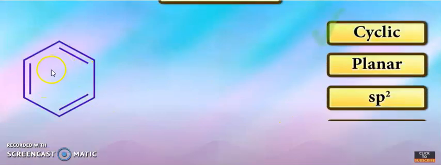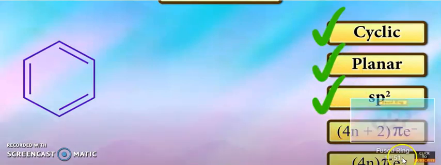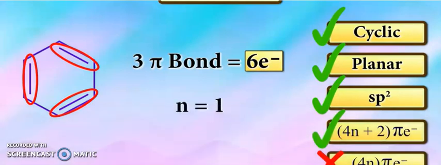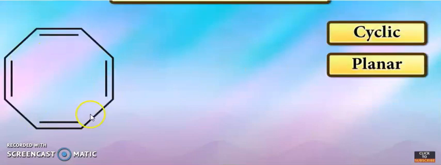Now check this molecule. Cyclic, planar, sp2, 4n plus 2 pi electrons, all 4 are correct, and 4n pi electrons is not valid for this molecule. So here 3 pi bonds, 6 electrons, so n is equal to 1. Aromatic. Now check this molecule.